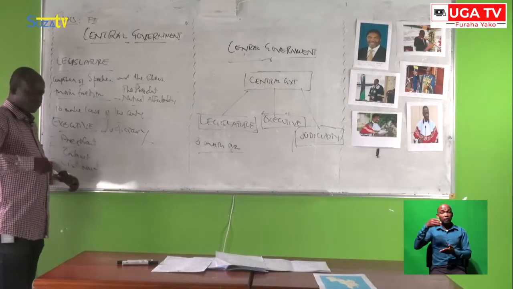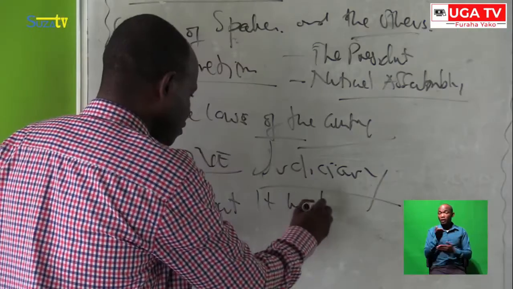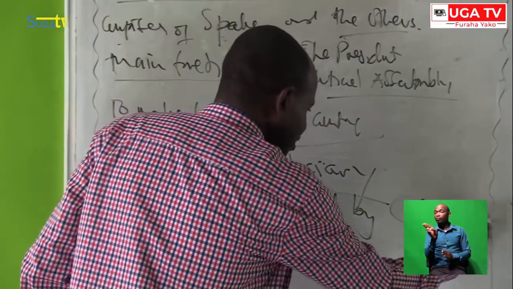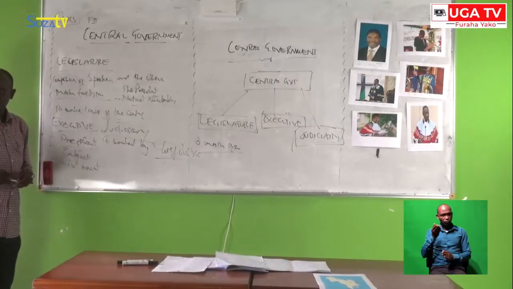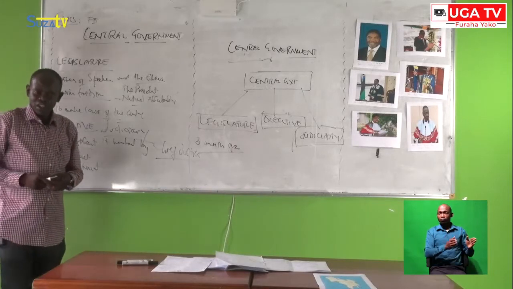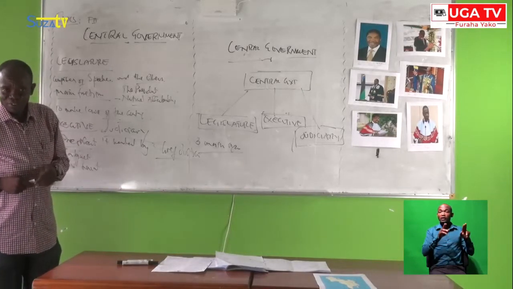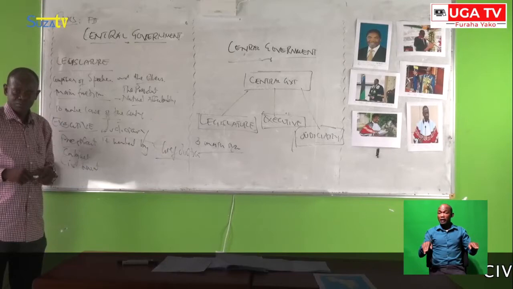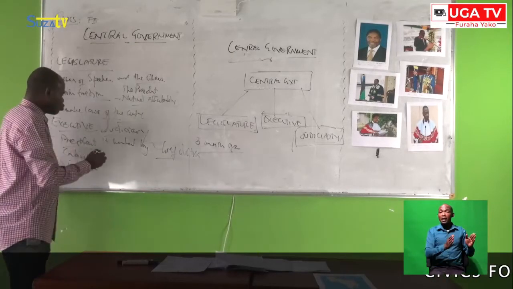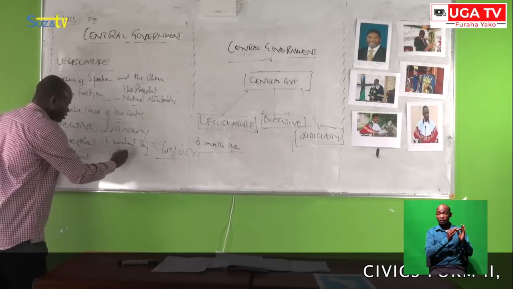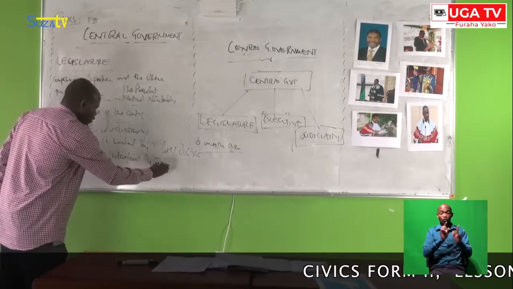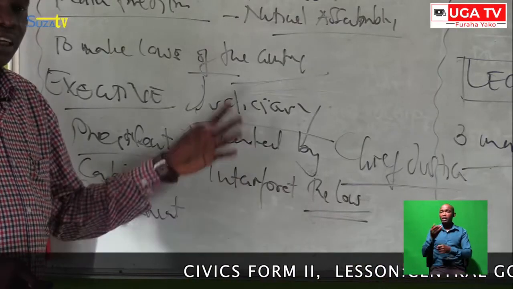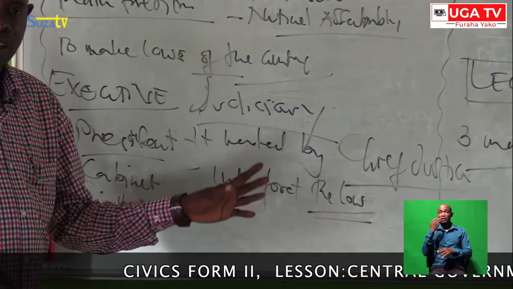The judiciary is headed by someone called the Chief Justice. Can you spell Chief Justice? True. Thank you very much. So the Chief Justice is the head of the judiciary. And the main function of the judiciary is to interpret the law. All things concerning law work under the judiciary. So the judiciary is a very important organ of the government.